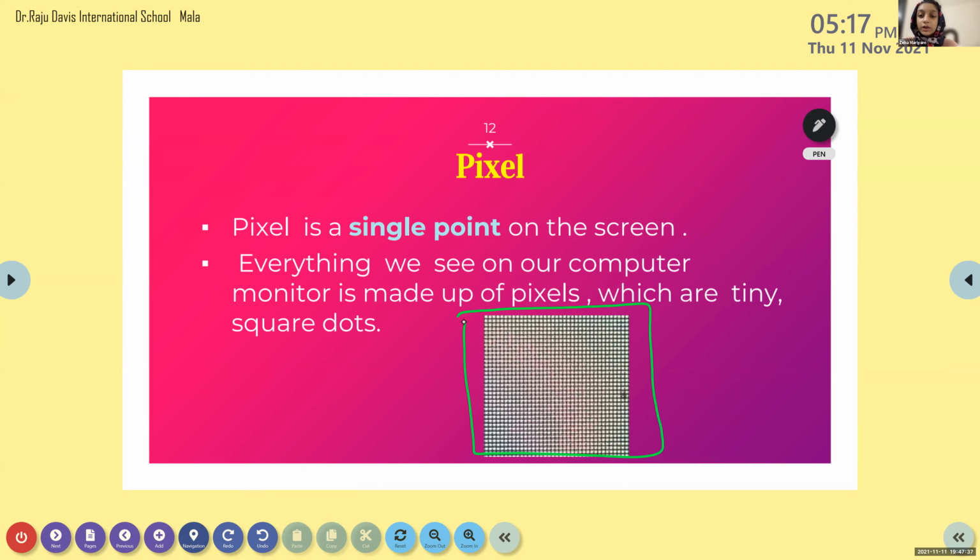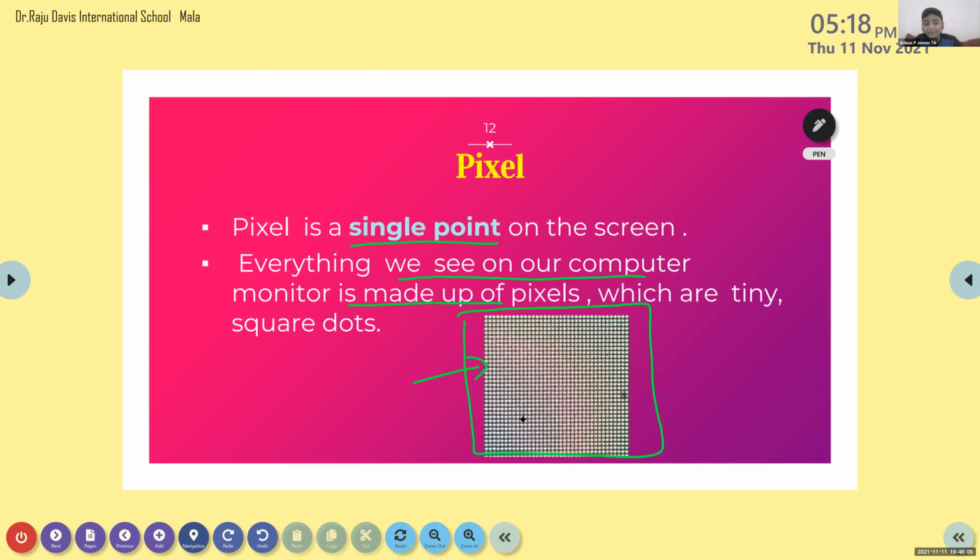Yes, ma'am, when we move closer to the TV, we can see that. So a pixel is a single point on the screen. There are many pixels in a particular screen. Everything we see on our computer monitor is made up of pixels, which are tiny square dots. Here you can see the image of the pixel. From these pixels only we are able to see the image. The light is coming.